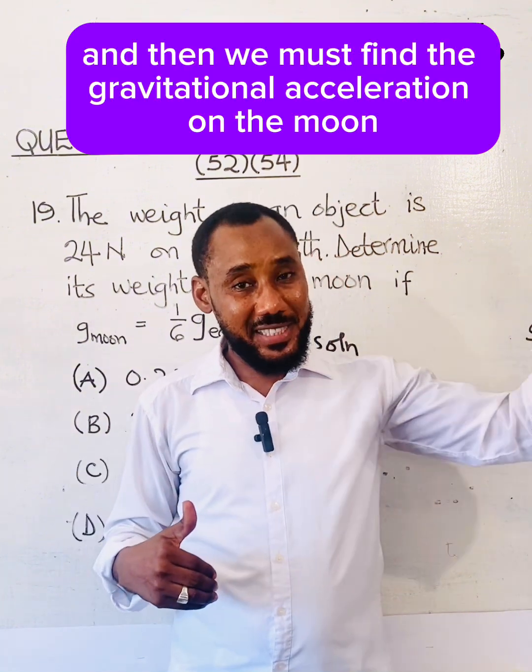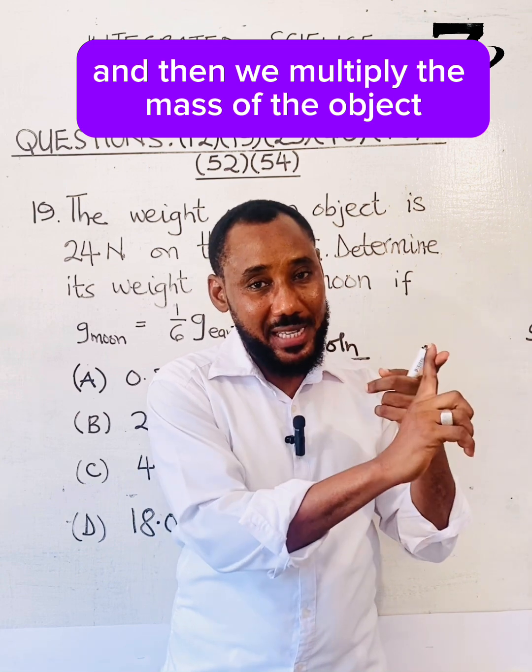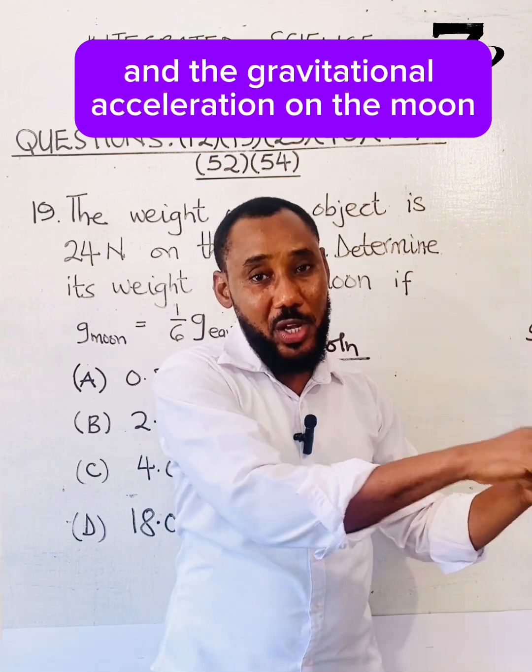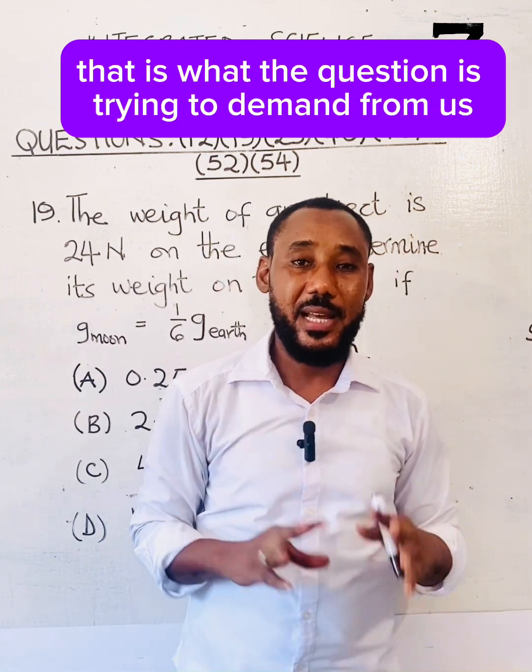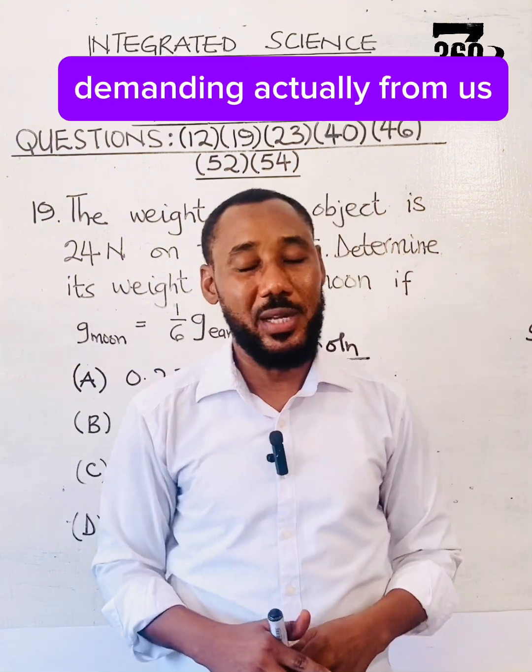And then we must find the gravitational acceleration on the moon. And then we multiply the mass of the object by the gravitational acceleration on the moon. That will give us its weight on the moon. That is what the question is demanding from us.